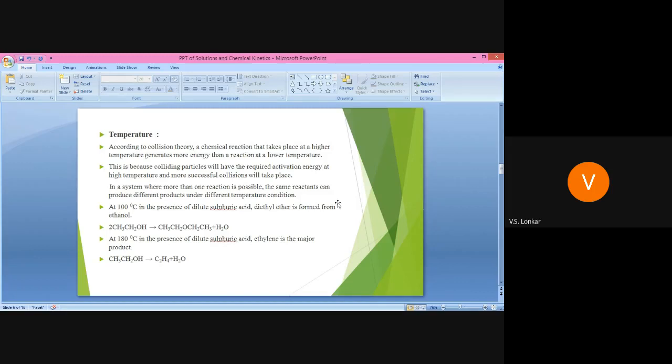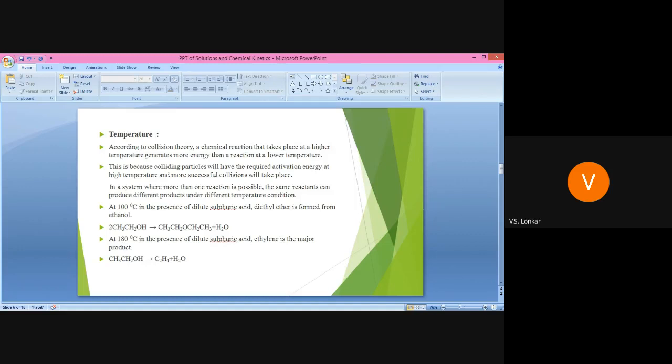It means that molecules come close to each other, they collide with each other, and then the reaction takes place between them. So the collisions occur between the reacting molecules. As we provide high temperature, the colliding particles have the required activation energy, and a more successful number of collisions will take place. The higher the number of collisions, the higher is the speed of reaction. Therefore, at higher temperature, the rate of reaction increases.